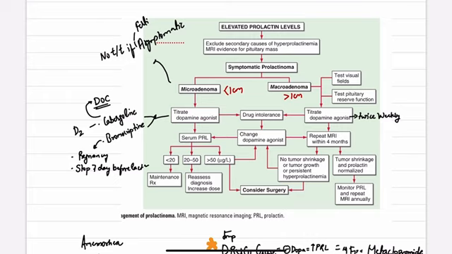If after repeating you see no tumor shrinkage, tumor growth, or persistent hyperprolactinemia, you can either change the dopamine agonist, repeat the MRI, or consider surgery. Where tumor shrinkage is seen, you can monitor prolactin and repeat the MRI annually.